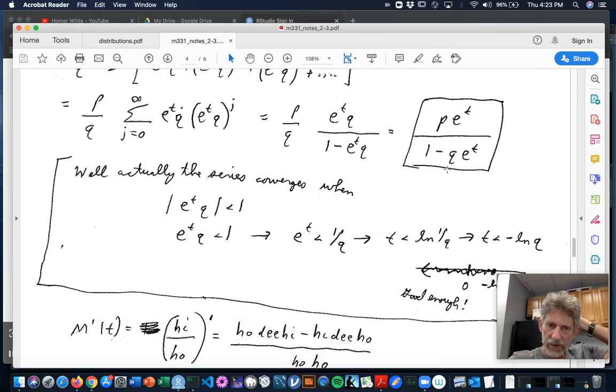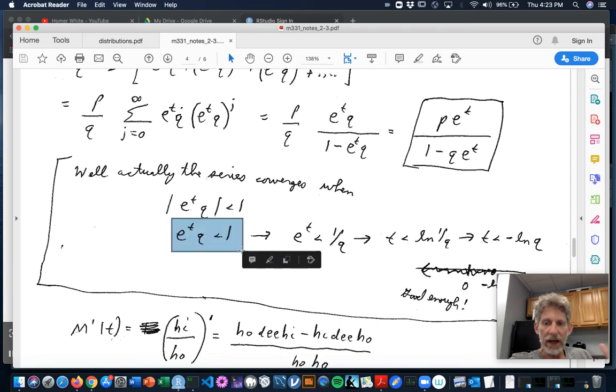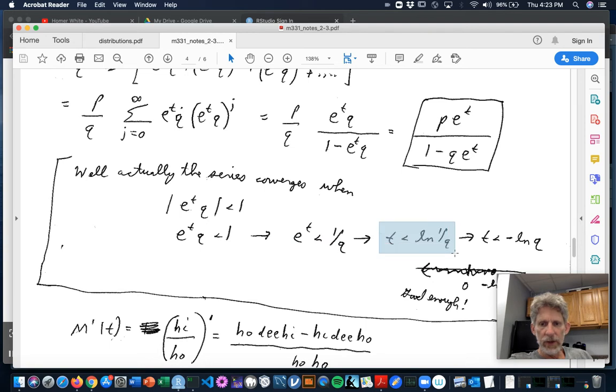So when does that infinite series converge? Well, we need the absolute value of that ratio to be less than 1. Now, the ratio is always positive because e to the t is positive and q is 1 minus p, so it is between 0 and 1. So the product is definitely positive, and that's the same as saying that it has to be less than 1, since it is equal to its own absolute value. So e to the t would have to be less than 1 over q. So t would have to be less than the natural log of 1 over q, and the log of 1 over q is minus the log of q.